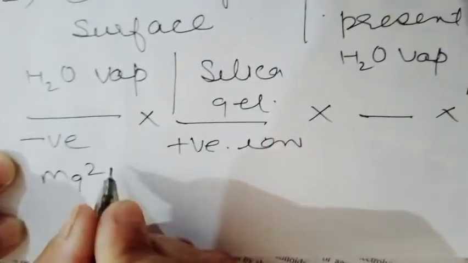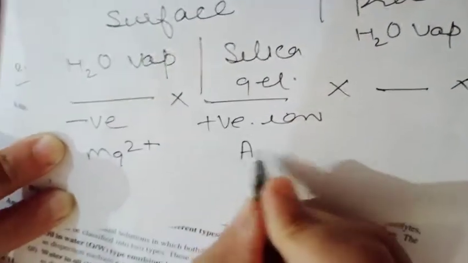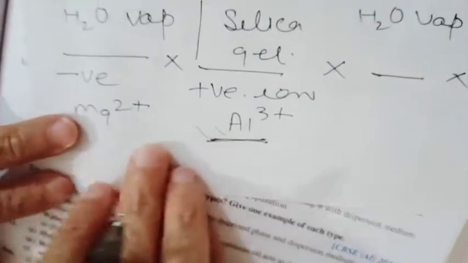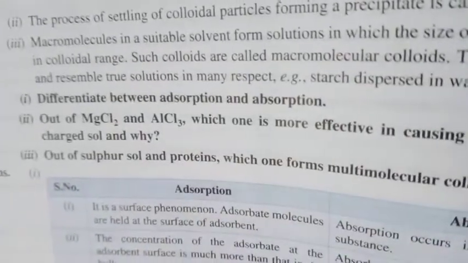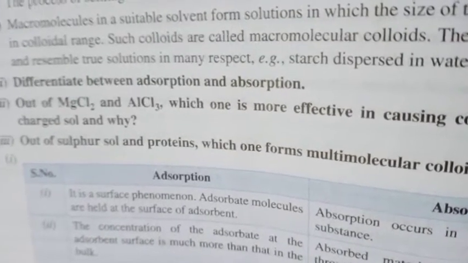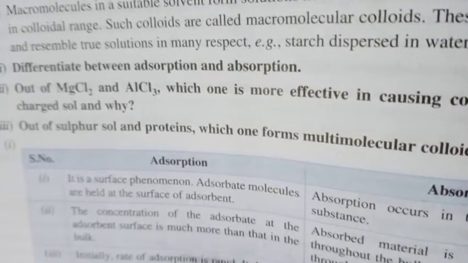In this case you have two positive ions, one is magnesium 2 positive and second is aluminium 3 positive. And the second rule is, the higher the valency of the positive ion, the more will be its coagulating power. So the answer is aluminium chloride. It is more effective in causing coagulation of negatively charged sol because it carries greater positive charge, its valence is more.